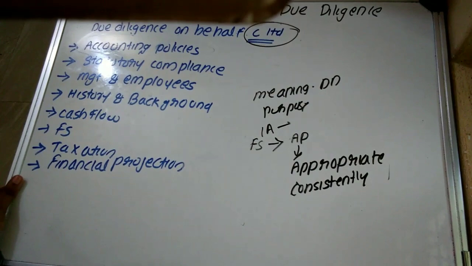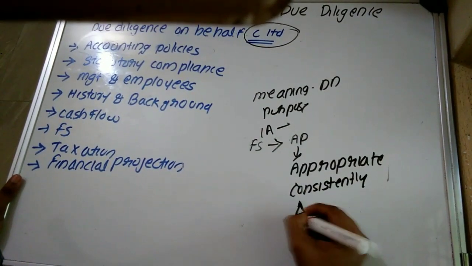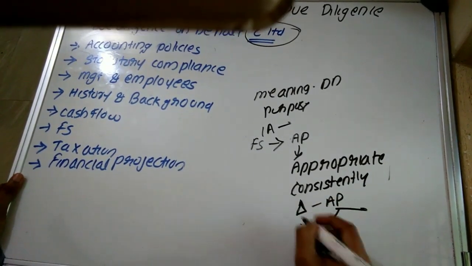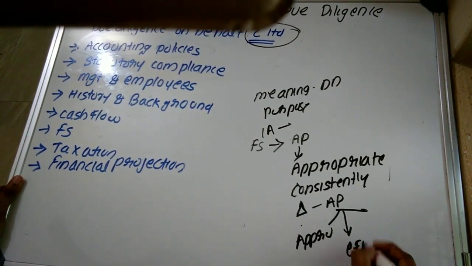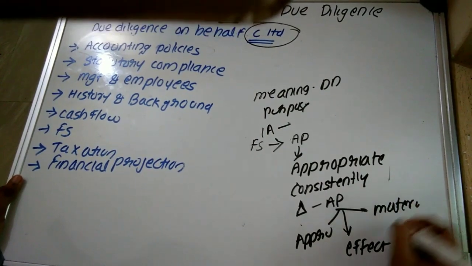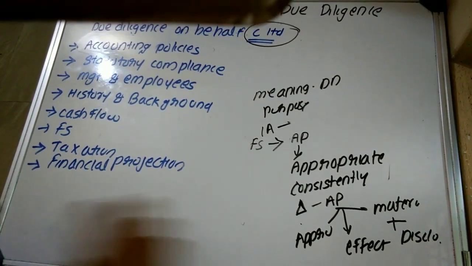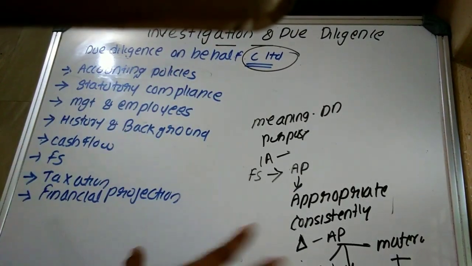Then they are also required to check whether there have been any changes to the accounting policy, whether that change is appropriate, what is the effect of that change, whether it is materially affecting, plus whether it has been properly disclosed. So you have to answer in this way.